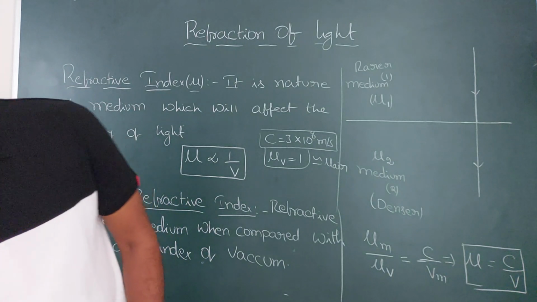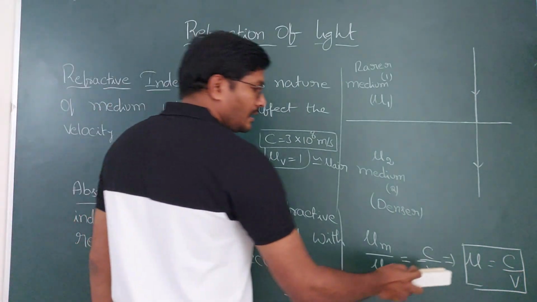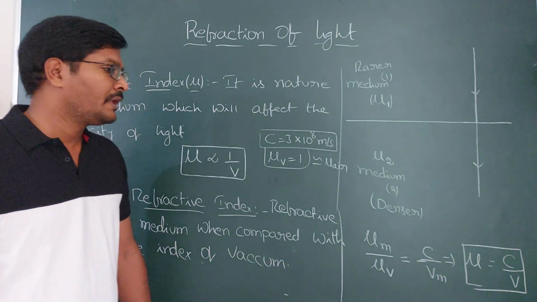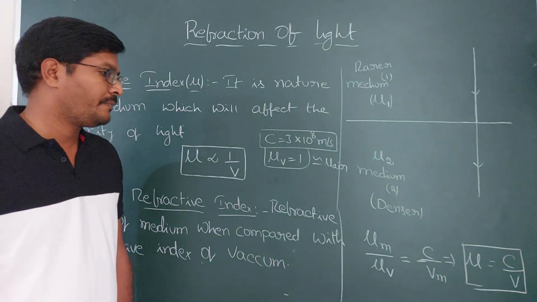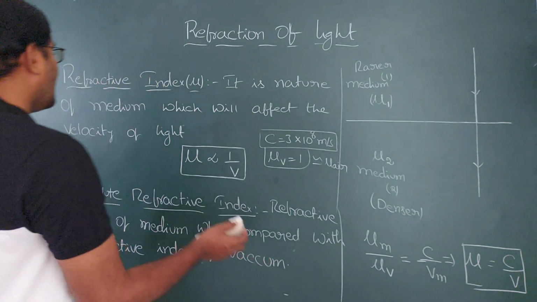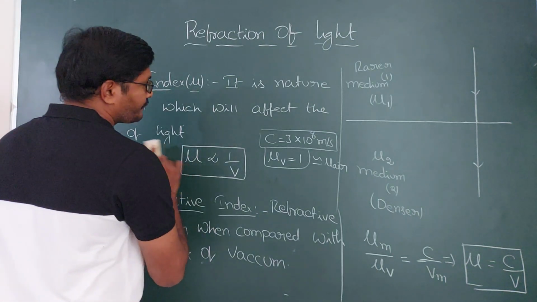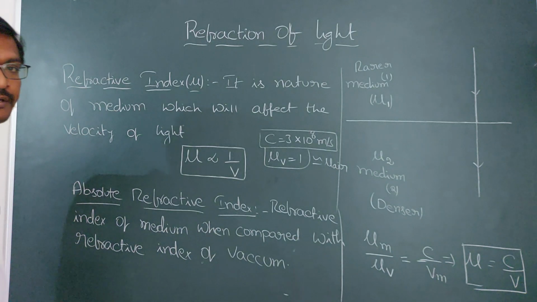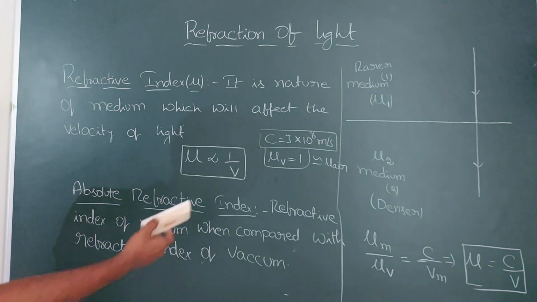Okay. So based on this one, you do have a problem. What is the problem? Suppose if you are given light is traveling from, if you are having any doubts, you can take a screenshot of the definitions.